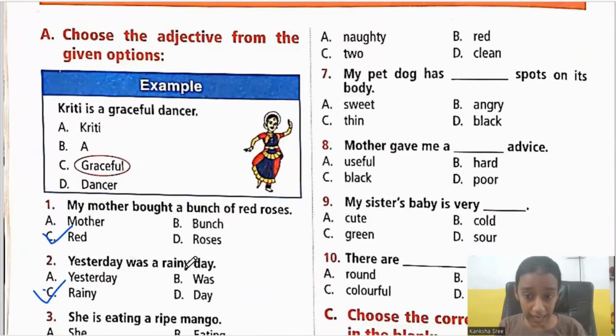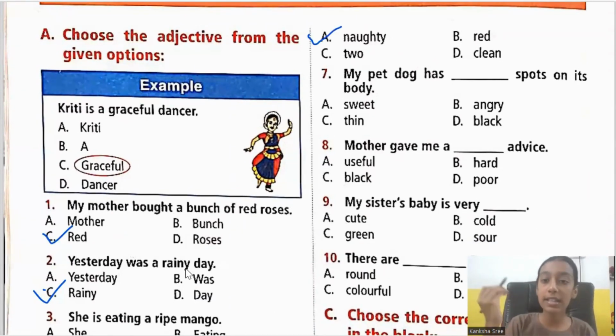So what is the correct adjective that we can choose so that we can complete the sentence in a very correct manner? It is naughty. Because we can't say a red child or a two child or a clean child because they don't make any sense, isn't it? When we say a naughty child, it's someone who does a lot of naughtiness and someone who broke the vase. Okay. Next, seventh one.